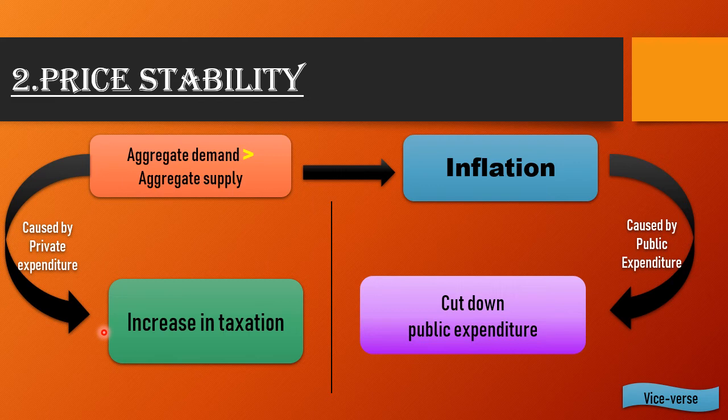The government will increase the amount of taxation, then the people will have less money in their hands, and it will help to improve the situation of inflation. And in case of deflation, the government will decrease the taxation to avoid the situation of deflation.